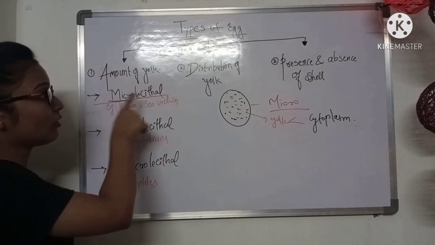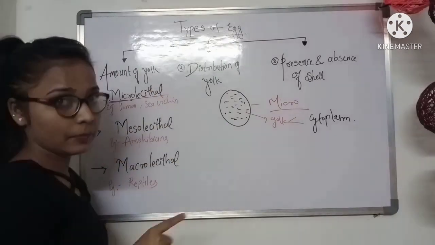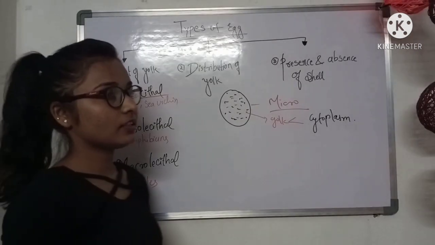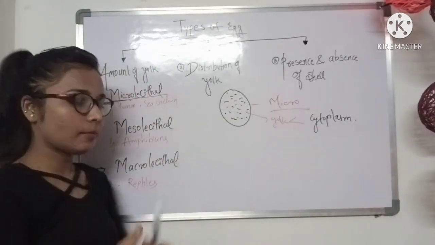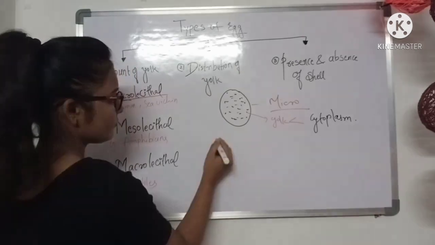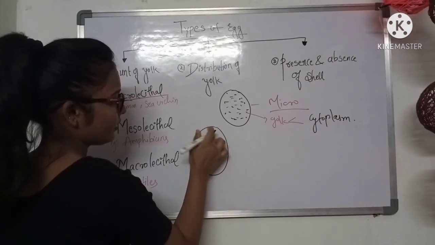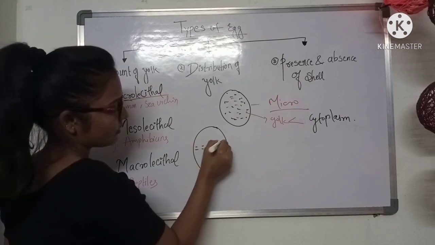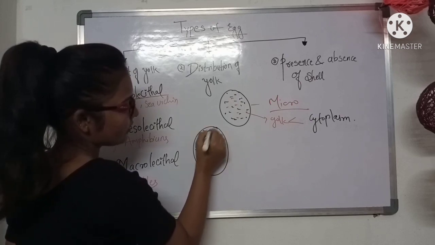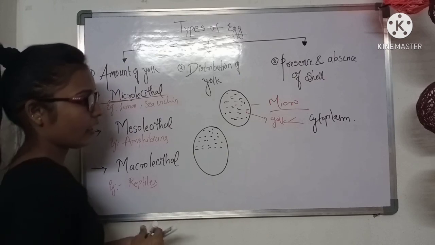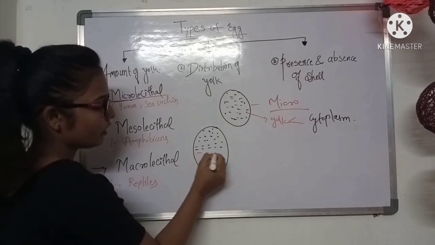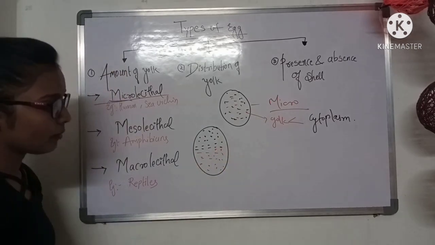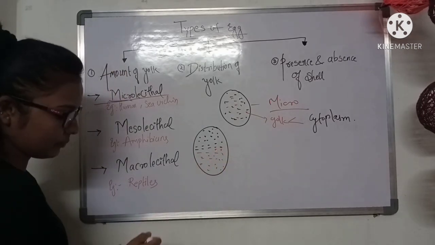Humans have this microlecithal type of egg. So please remember the example: humans and sea urchin. Second one is mesolecithal. Meso, as I already said, means moderate amount. So that means this is an egg. Moderate, just consider half of this egg is filled with cytoplasm and the other half of this egg is filled with the yolk. In this, a moderate amount of yolk is present.